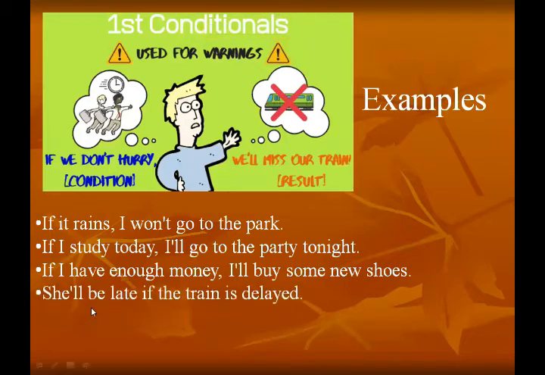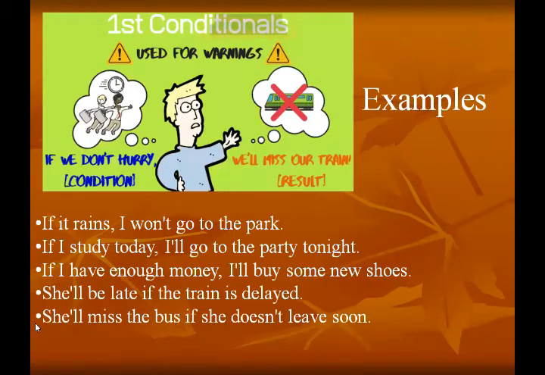She will be late if the train is delayed. So this is also a warning condition. Now observe this sentence, that here the result clause comes first: she will be late. This is the main clause, the result clause, which comes first, and then the if clause, meaning the condition clause, comes: if the train is delayed. Next sentence: she will miss the bus if she does not leave soon, meaning she will miss the bus if she doesn't leave soon.